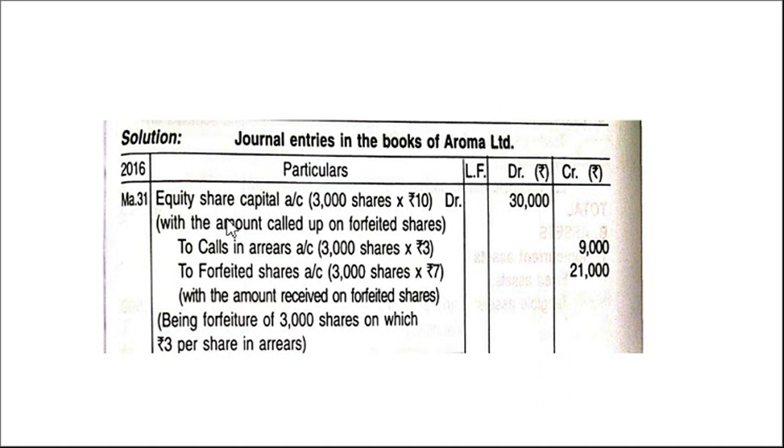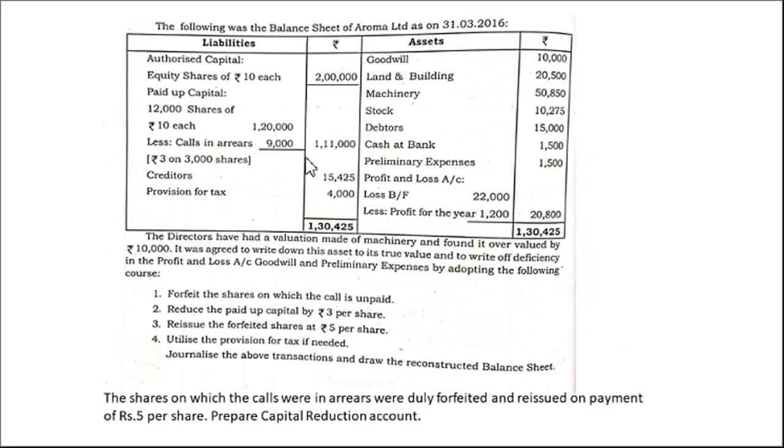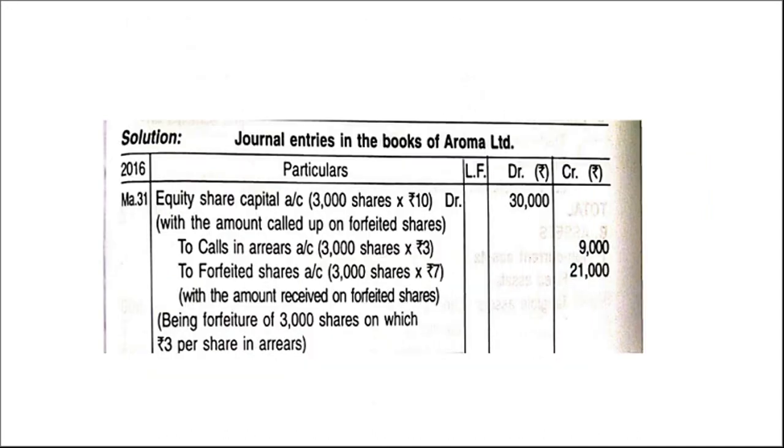So this is the journal entry. If there are calls in arrears, we have to write on the credit side. That means equity share capital account, here we have to write the full amount, 10 rupees. 10 rupees is the face value. So 3,000 shares, you know it is given. Here it is very clearly given, arrears 3,000 shares. Right? So same thing we are writing.